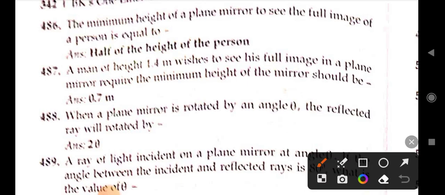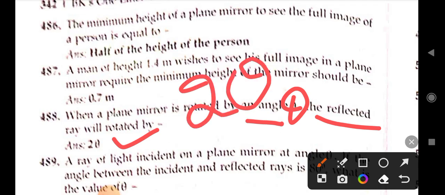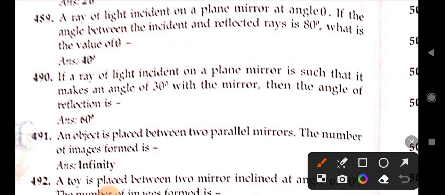Next, when a plane mirror is rotated by angle theta, the reflected ray will rotate by 2 theta. Sorry, angle theta means if the mirror is rotated by theta degrees, the reflected ray will be reflected with 2 theta degrees. Next, a ray of light is incident on a plane mirror at angle theta.